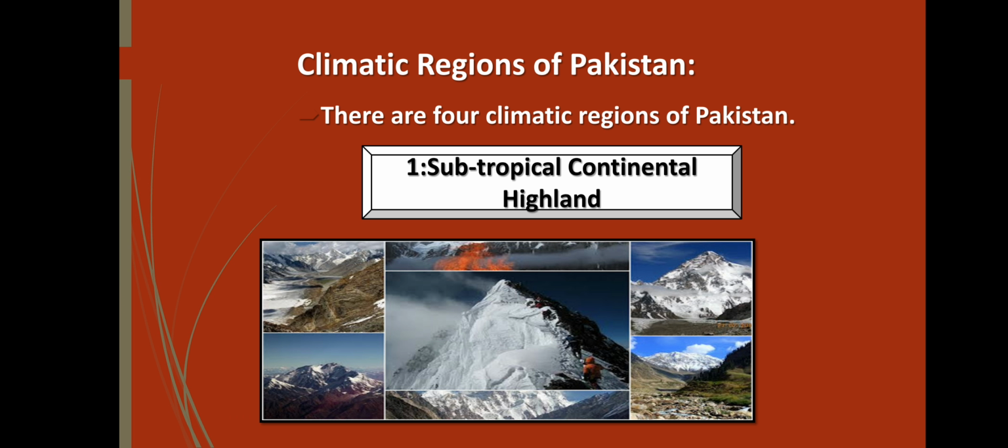Climatic regions of Pakistan. We have divided the climatic region of Pakistan into four parts. The first one is subtropical continental highland. As the name shows, this region includes highland areas of Pakistan, meaning the mountainous region of Pakistan, and subtropical means that area adjacent to tropic zones.